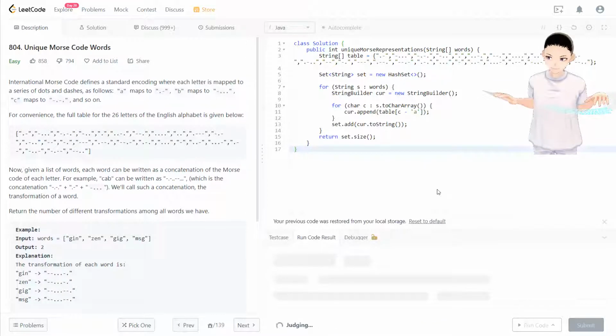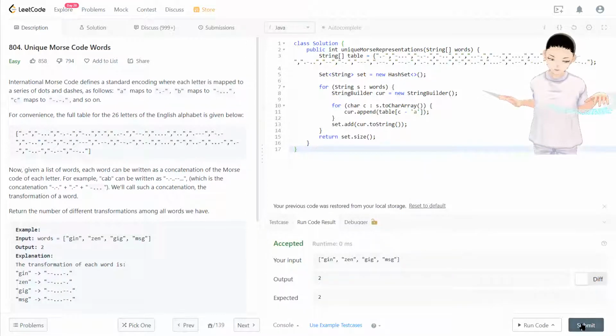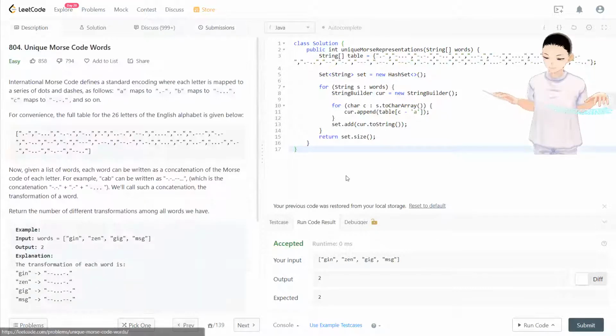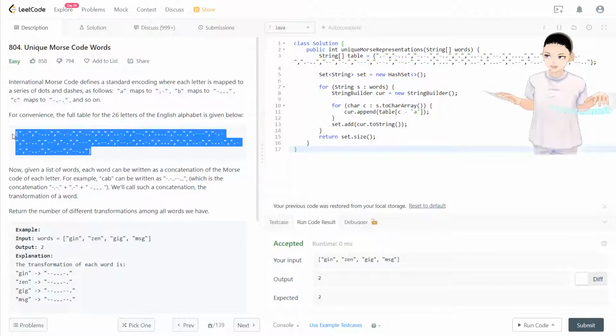That should be it for this question. Pretty straightforward one, but the fact that we have to copy this one and make it by ourselves might take a little bit of time, and it's not really convenient to do. So that's about it for this question.